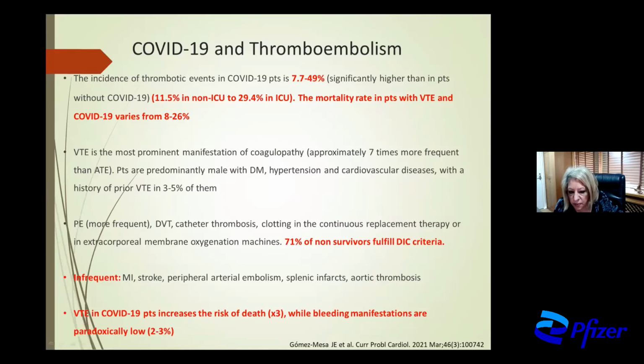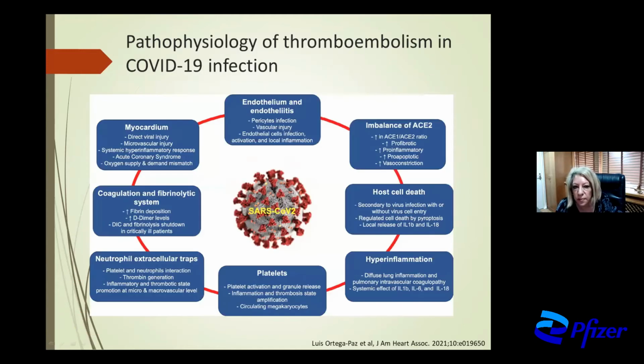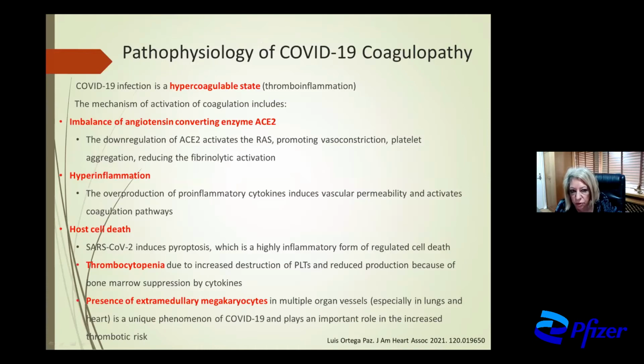Venous thromboembolism in corona patients increases the risk of death by 3 times above the normal level, while bleeding manifestations are low. The pathophysiology of thromboembolism in corona infection is multifactorial.